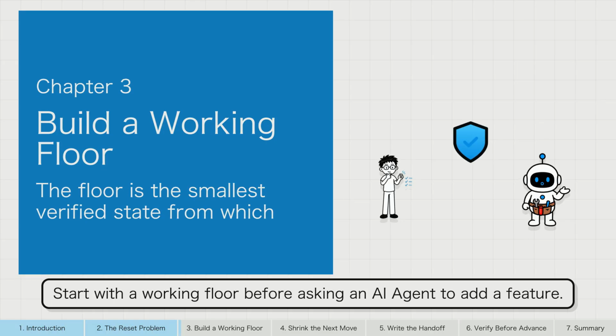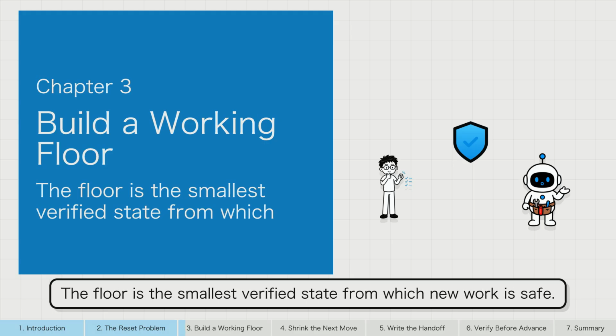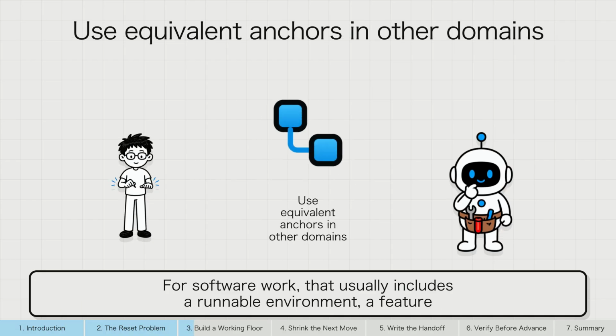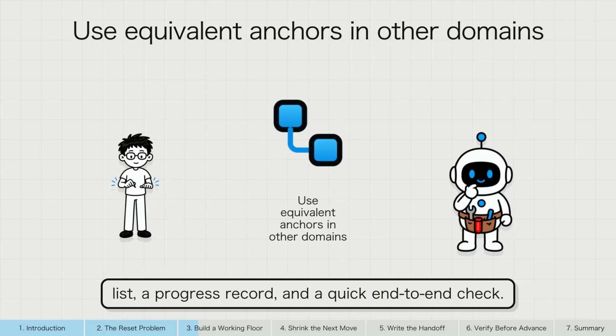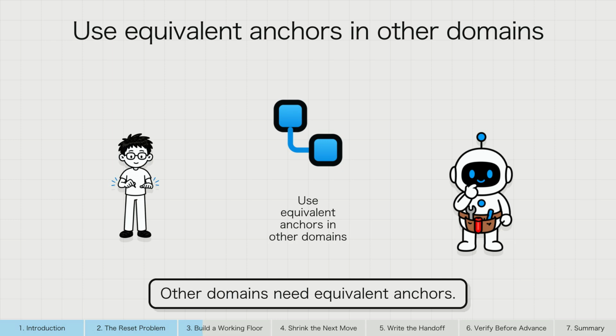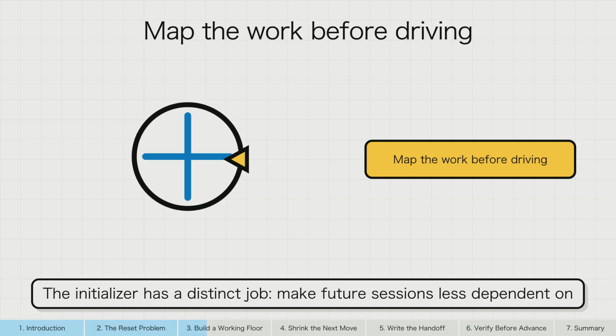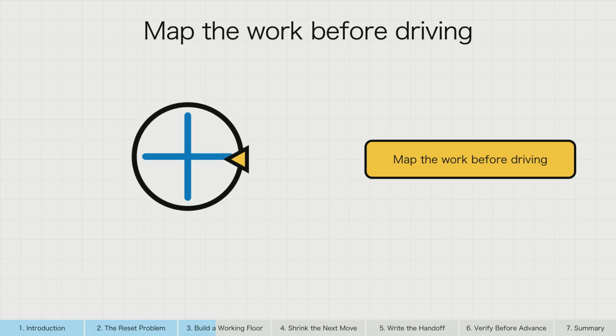Start with a working floor before asking an AI agent to add a feature. The floor is the smallest verified state from which new work is safe. For software work, that usually includes a runnable environment, a feature list, a progress record, and a quick end-to-end check. Other domains need equivalent anchors. The initializer has a distinct job: make future sessions less dependent on inference. It prepares the map before anyone starts driving.